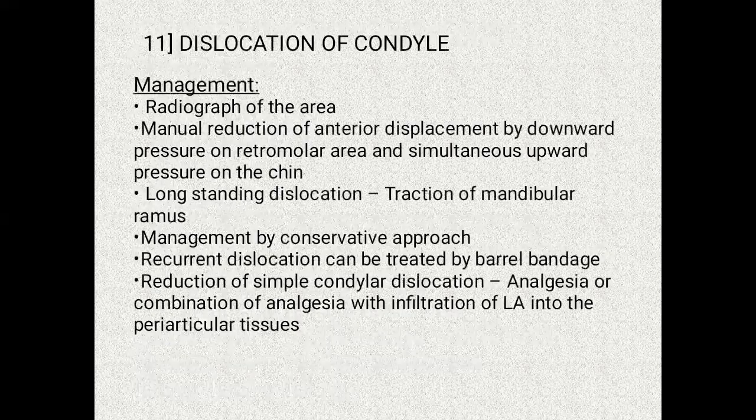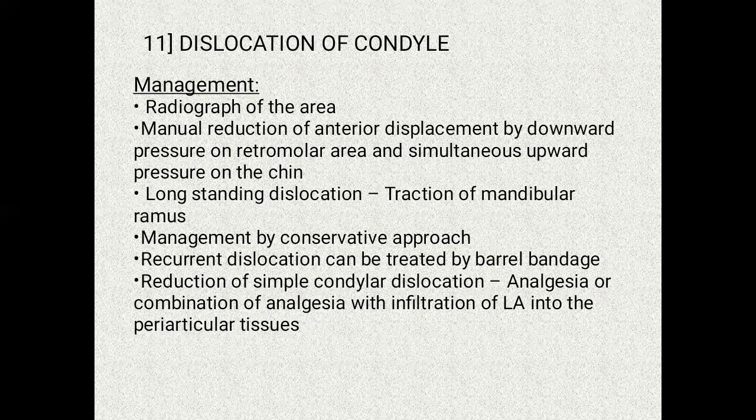The next complication is dislocation of the condyle. Dislocation of the condyle can be managed by, first we have to take a radiograph, and then we have to proceed with manual reduction. Manual reduction can be done in anterior displacement cases. It could be done by downward pressure on the retromolar area and simultaneous upward pressure on the chin.